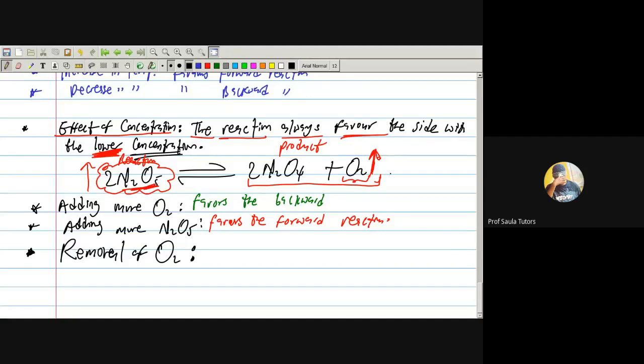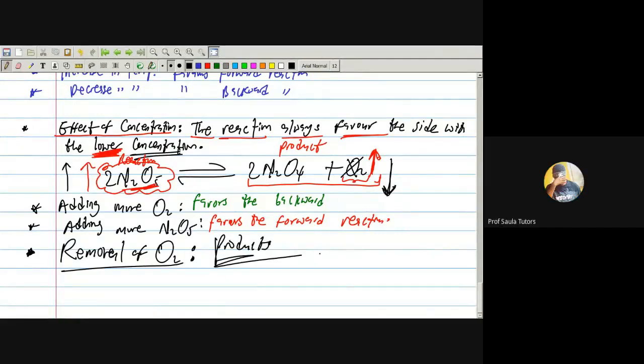Check. I'm removing O2. It means that this one will be decreasing. So the whole of the product is decreasing. So this one will be of higher concentration. And don't forget, for effect of concentration, the reaction will always favor the part with the lowest concentration. So as I'm removing O2, the reaction will favor the side with the lowest concentration, and that's the products where you are removing. So that's it.